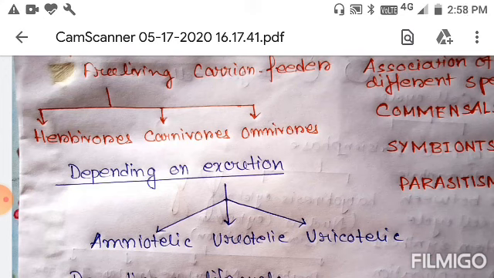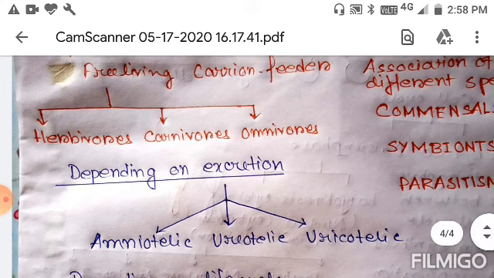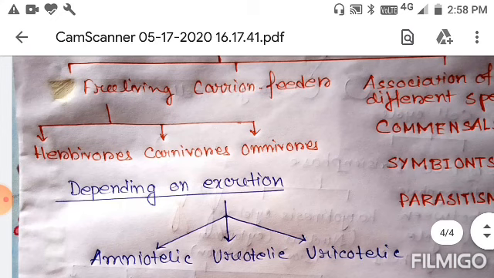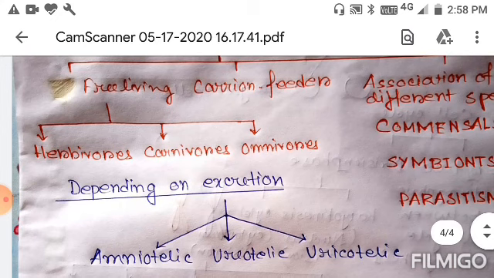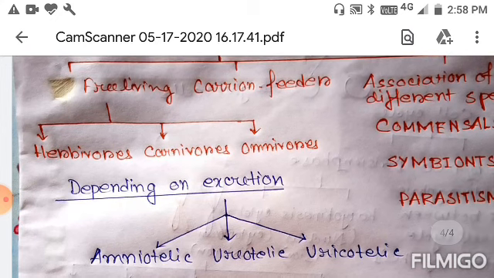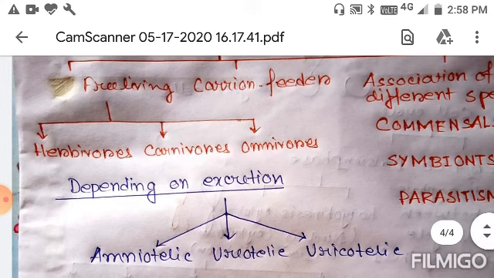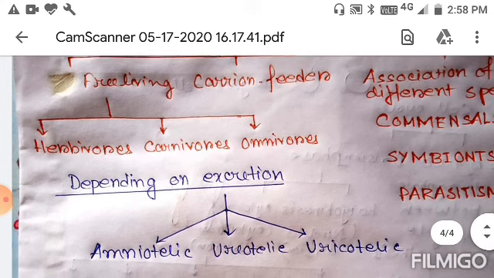So a carrion feeder is an animal that feeds on dead or rotting flesh. Scavengers are actually called carrion feeders. Many invertebrates, like carrion beetles, and some vultures are called carrion feeders.